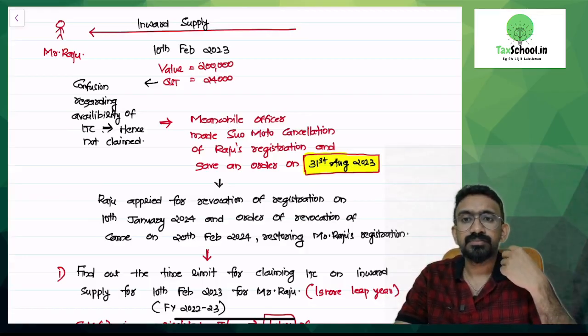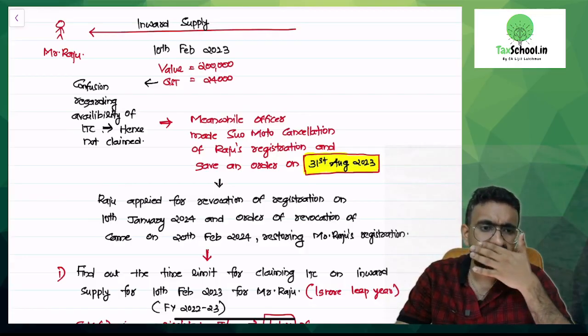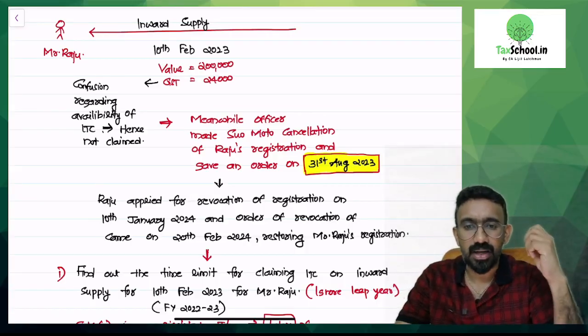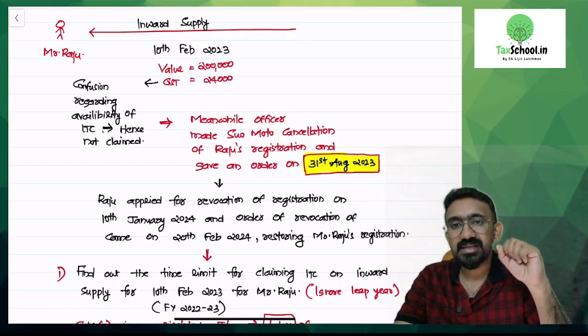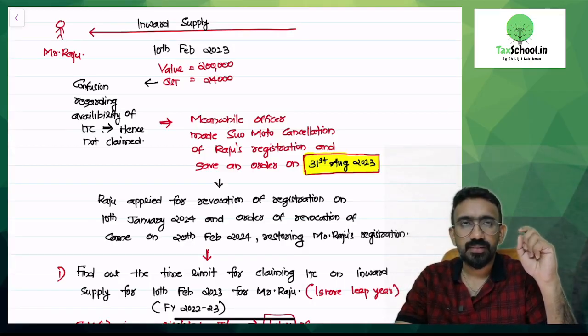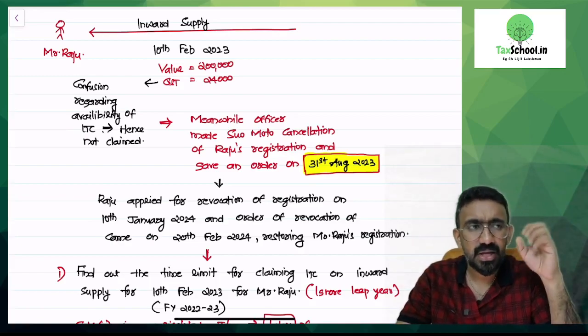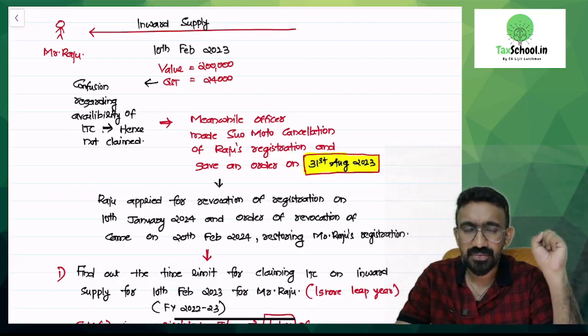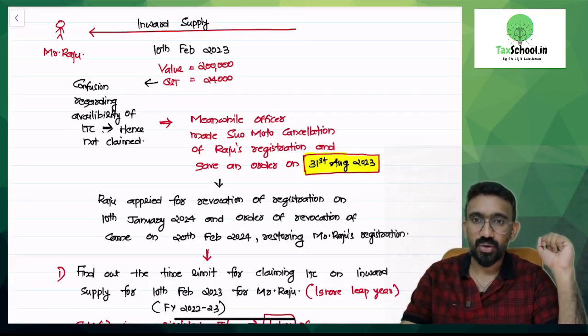What is the time limit that Raju could have taken on 10th February 2023? Same 3 steps. Step number 1: what is the invoice date? 10th February 2023. What is the financial year this belongs to? 22-23. What is the last date before which you can claim? 30th of November 2023. Was it over by the time they got the cancellation? No. Meanwhile, the officer, look at this.